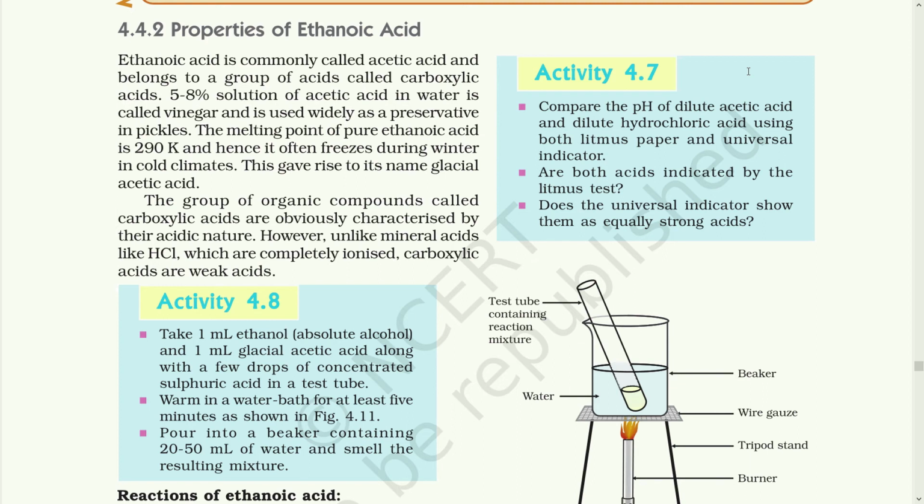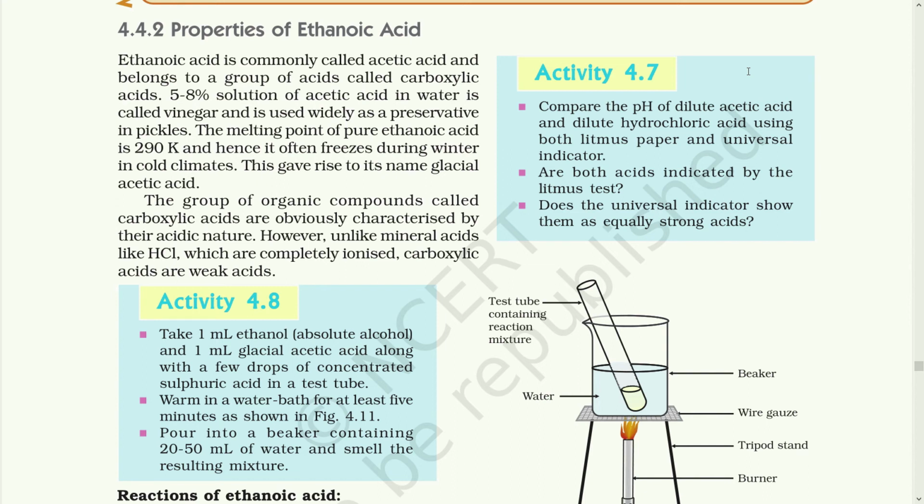The melting point of pure ethanoic acid is 290 Kelvin and hence it often freezes during winter in cold climates. This gave rise to its name, glacial acetic acid. So that means that ethanoic acid freezes in cold climate and because it becomes solid like ice, it is called glacial acetic acid. The group of organic compounds called carboxylic acids are obviously characterized by their acidic nature.